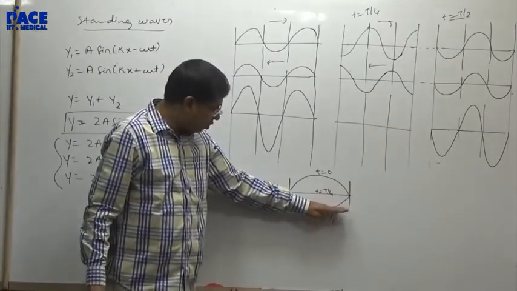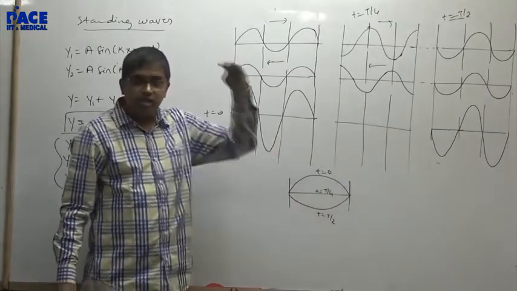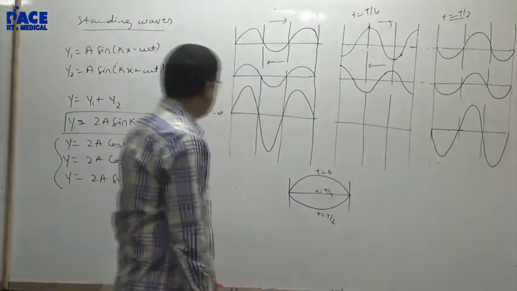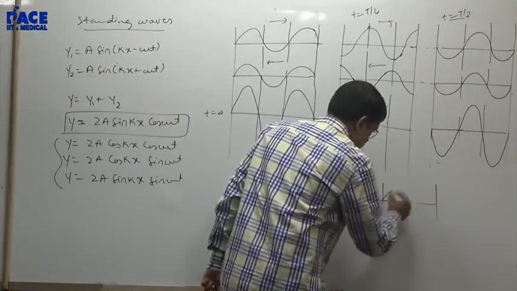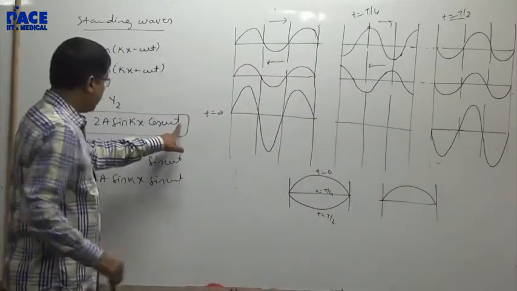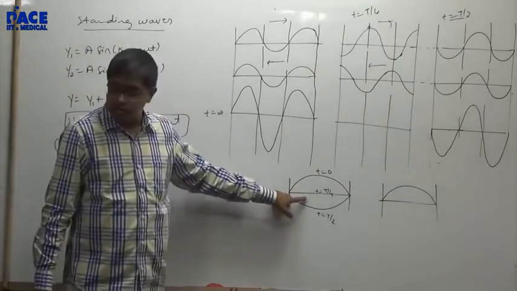Now after 1/4 of the time it comes back here, and then it will come back to here. So this is playing with time, playing with the distance. Have a look at it. Same standing wave. Suppose this is the wave pulse. At a particular instant, at time t equal to 0, this is the situation. At time t equal to T by 4, this is the situation.